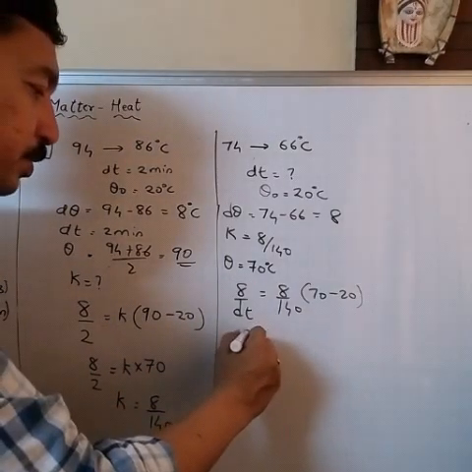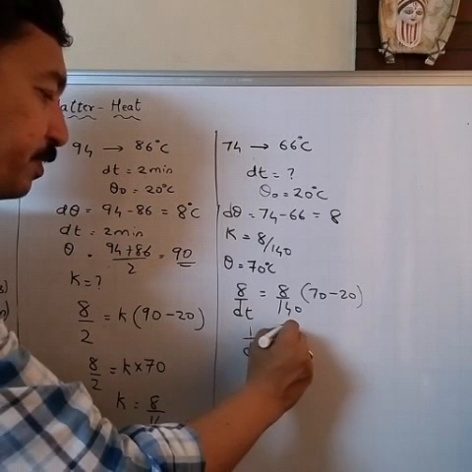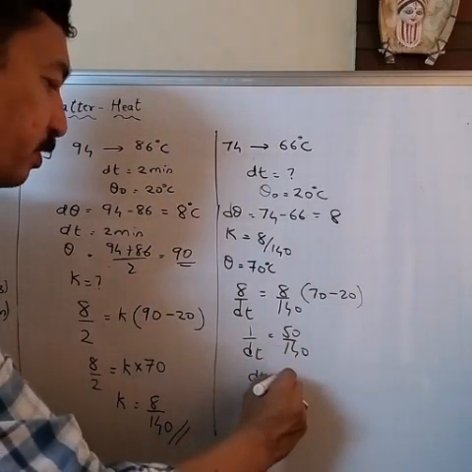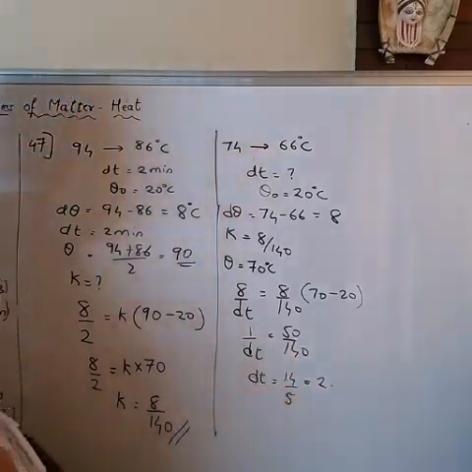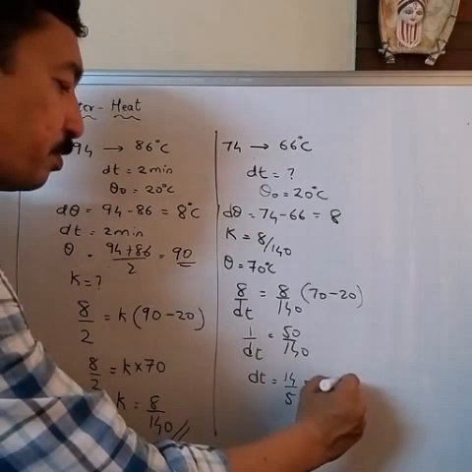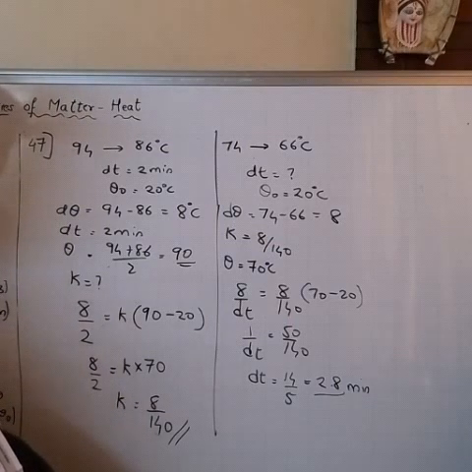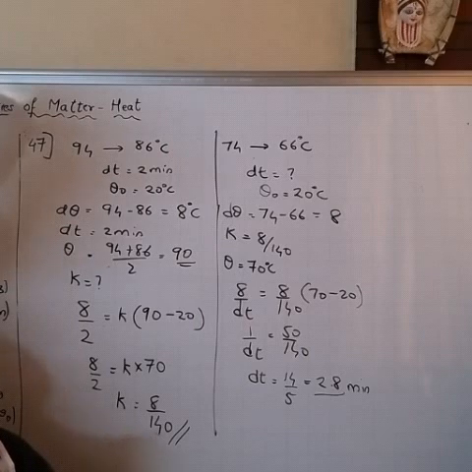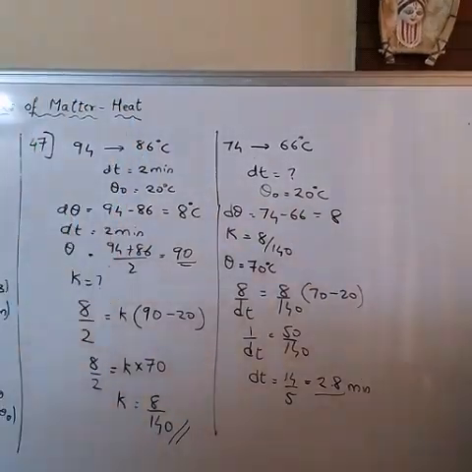Okay, so this 8 and 8 will get cancelled. 1 by dt will be 50 by 140, or dt will be 14 by 5. Answer will come out to be 2.8 minutes, which is there in our answer 47. Answer is B, 2.8 minutes. Okay, so this is our final answer.